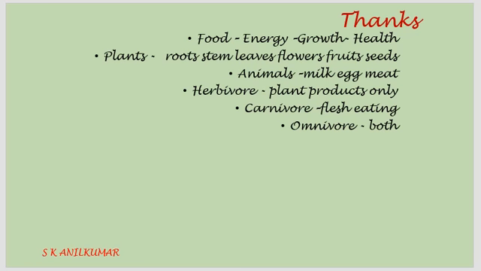Some people eat only plants, called vegetarian. Some animals eat only plants, called herbivore. Then flesh eating animals are called carnivore. People eating flesh are called non-vegetarians. And then omnivores are people who eat both, or the animals that eat both plants and flesh are called omnivore. Human beings are also omnivores.